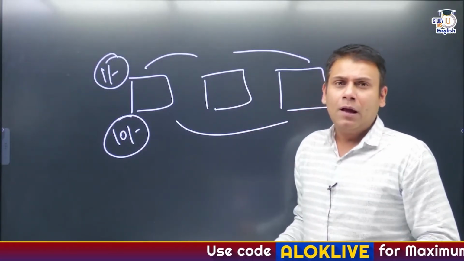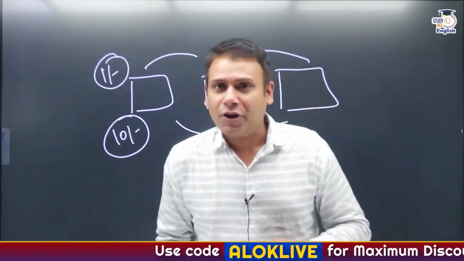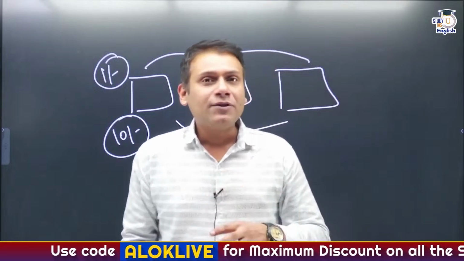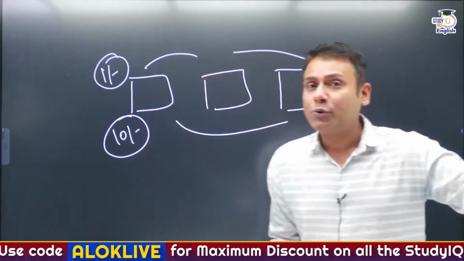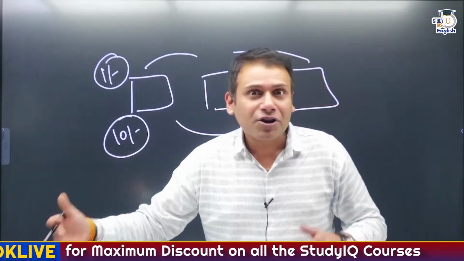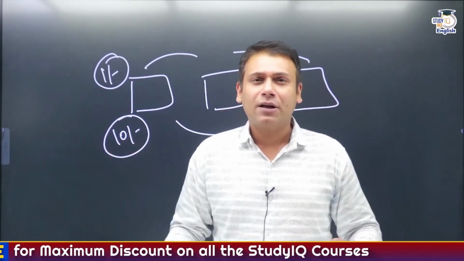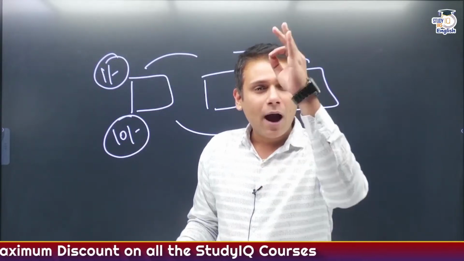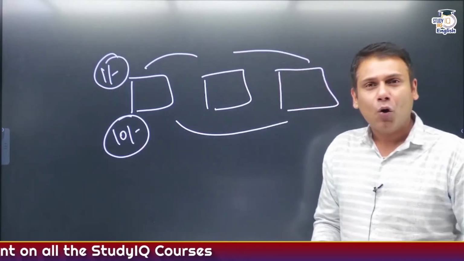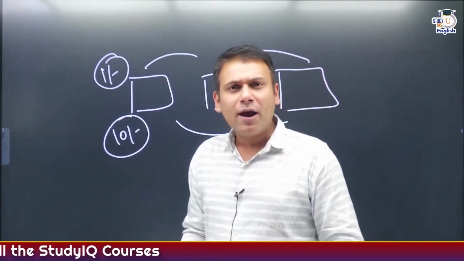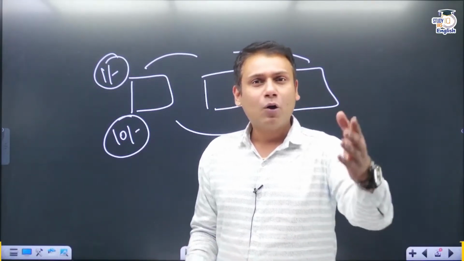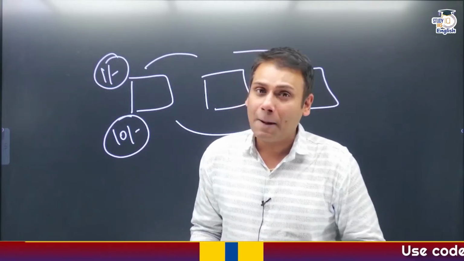What is this? Majorly, there are two types of agriculture. Commercialized agriculture and subsistence agriculture. As a peasant, I'll cultivate only those crops which are useful for sustaining my life. That is subsistence agriculture. But commercialized agriculture, as the name suggests, I will cultivate those crops which are high in demand in the national as well as international market. Tobacco, poppy, opium, sugarcane. All these are high in demand in the national as well as international market. Tobacco was a crop introduced by Portuguese in India.